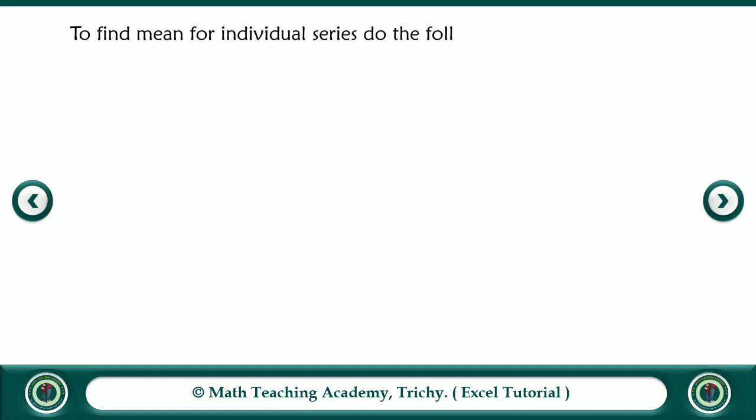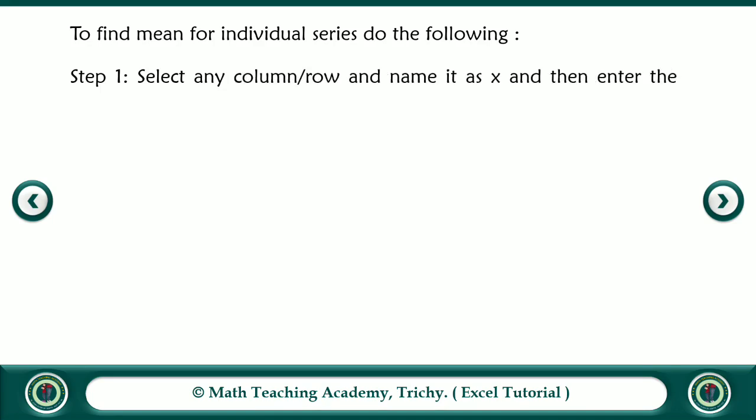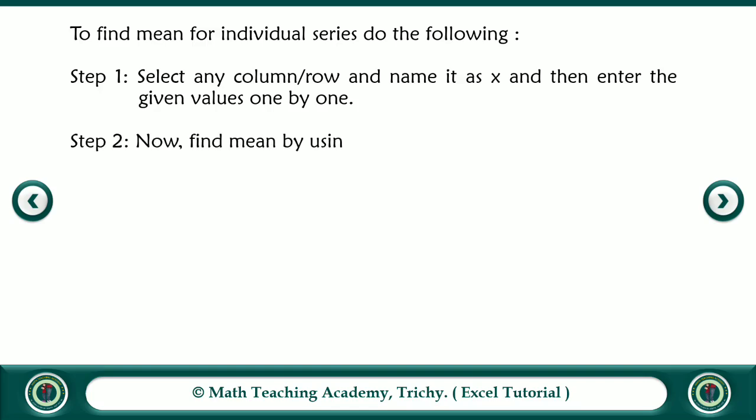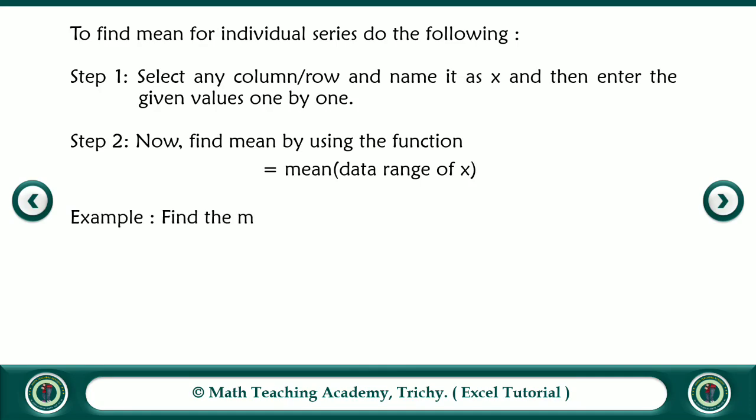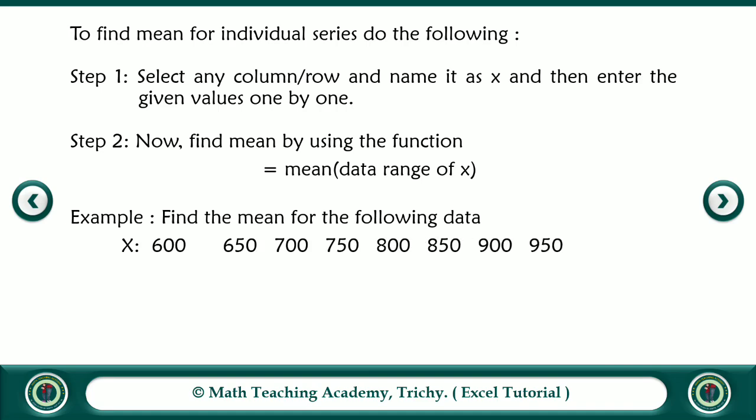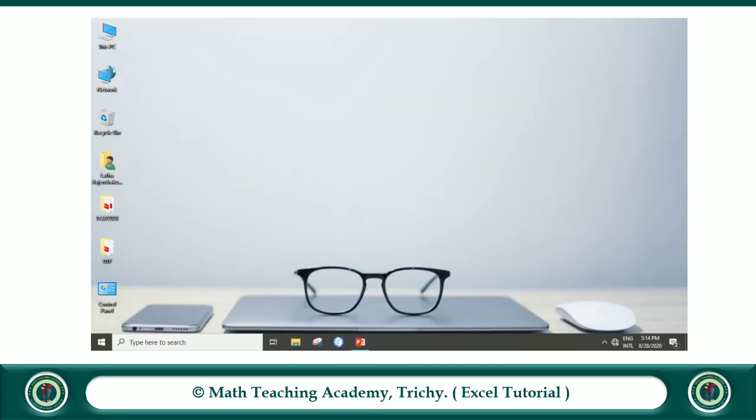To find mean for individual series, do the following. Step 1. Select any column or row and name it as x and then enter the given values one by one. Step 2. Now find mean by using the function equal to mean of data range of x. Have a look at this example. Find the mean for the following data. Here x is given as 600, 650, 700, 750, 800, 850, 900, 950. Here the output is mean is equal to 775.